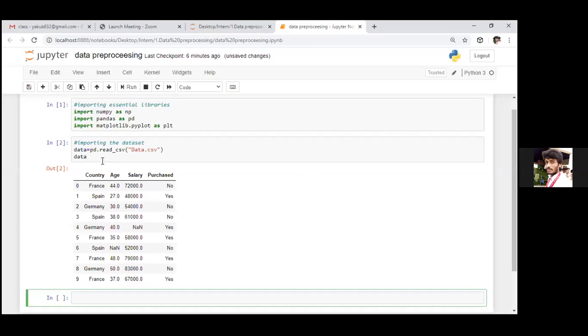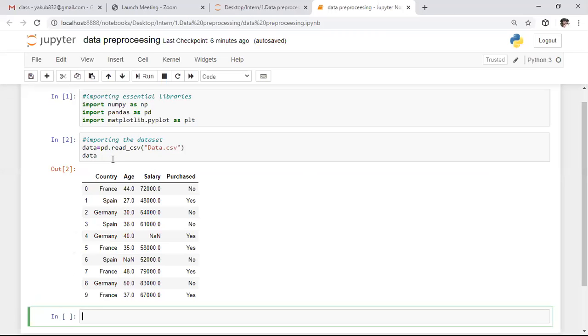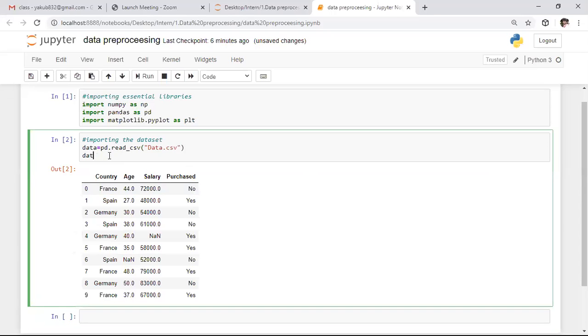So here we are reading the data set. After that, we need to classify this data set in the form of input as well as output. In this example, we have four features. One is the output feature, that is purchased, and we have three input features: country, age, and salary come under input features. So here I want to store this entire input, the independent variables, in the form of the X variable.